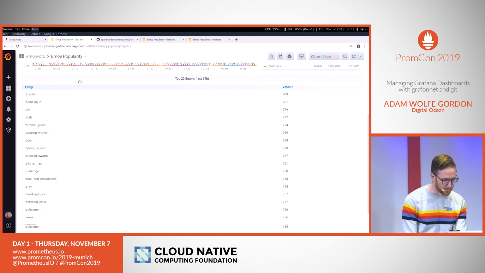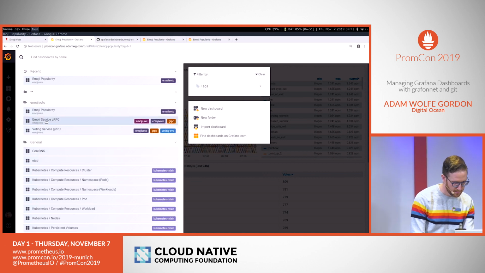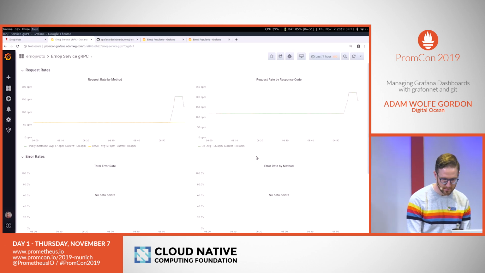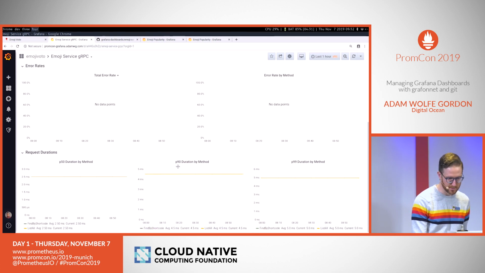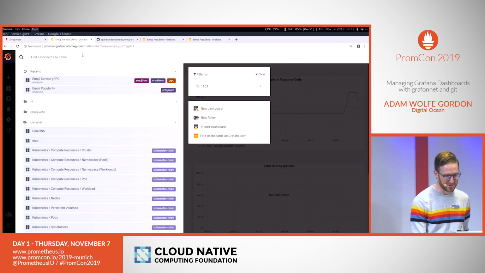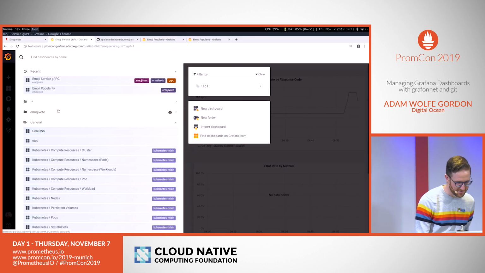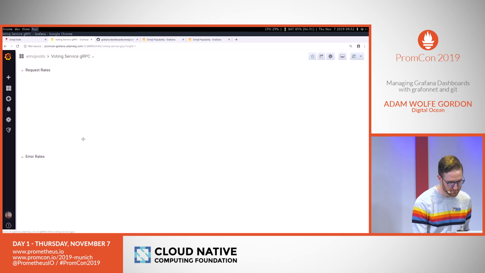And if I go to our Grafana here, we can see what that looks like. I've got my response code, request rates, my error rates, and my request durations, which are pretty uniform. It's not a very interesting demo in terms of metrics. The voting service one is a little bit more interesting because it does have errors.